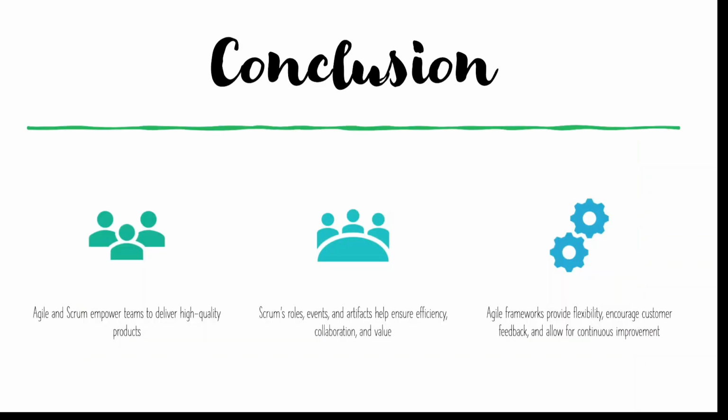Now, what is the conclusion of this meeting? Agile and Scrum help teams deliver a high quality product. Scrum roles and artifacts help the efficiency of the team in collaborating to deliver a valuable product. And Agile frameworks provide flexibility, encourage customer feedback, and allow continuous improvement. So these are all the conclusions of this video, guys.